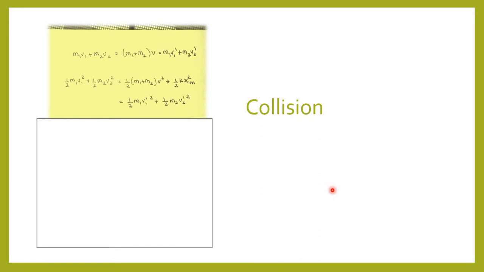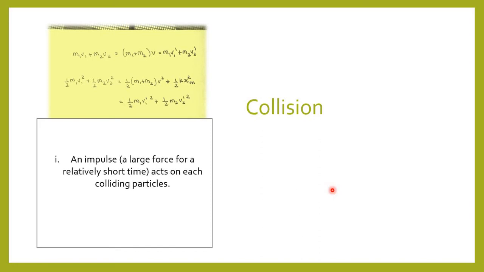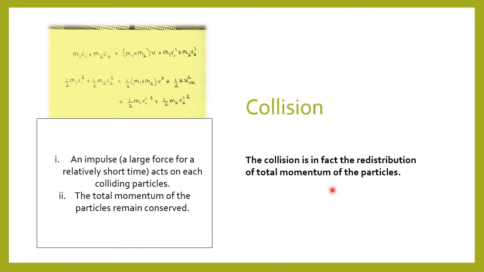All that is implied is that as the particles approach each other, first, an impulse, that is a large force for a relatively short time, acts on each colliding particle. The total momentum of the particles remains conserved. The collision is in fact a redistribution of the total momentum of the particles. Thus, the law of conservation of linear momentum is indispensable in dealing with the phenomenon of collision between particles.